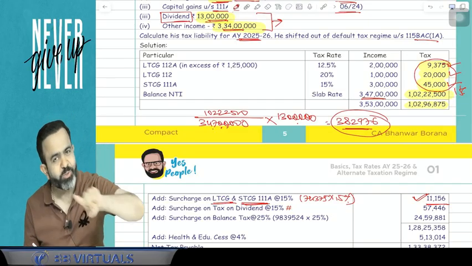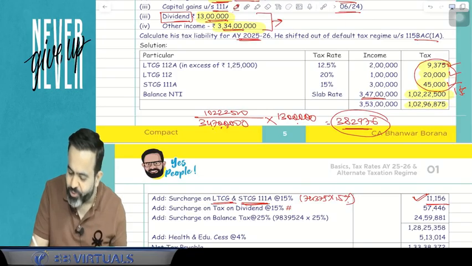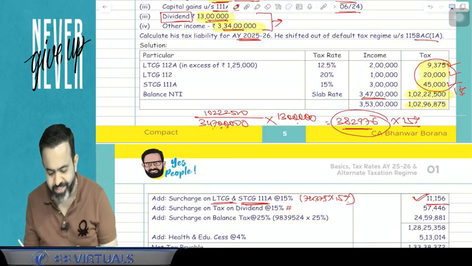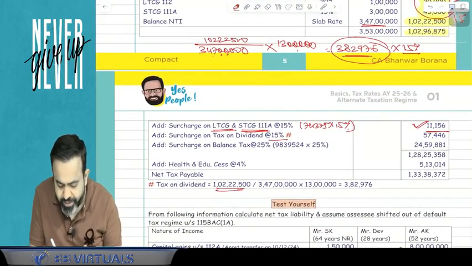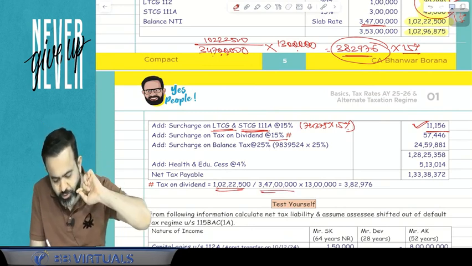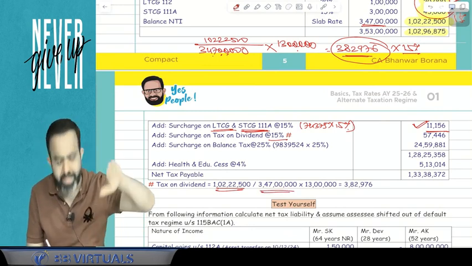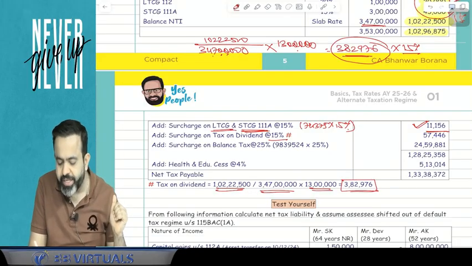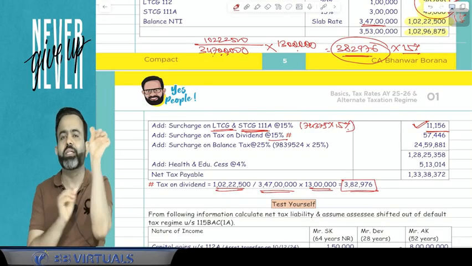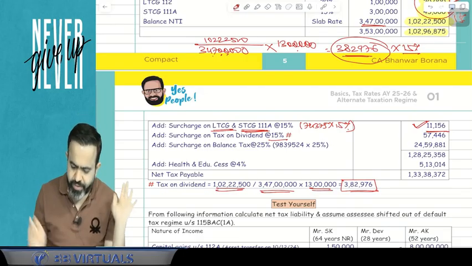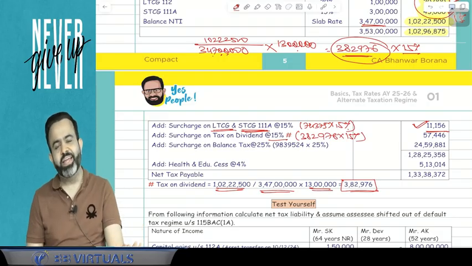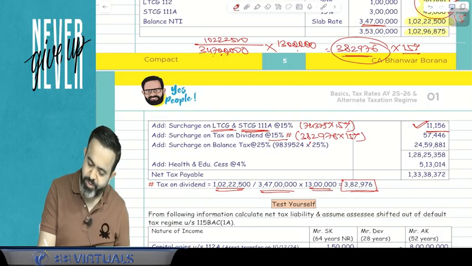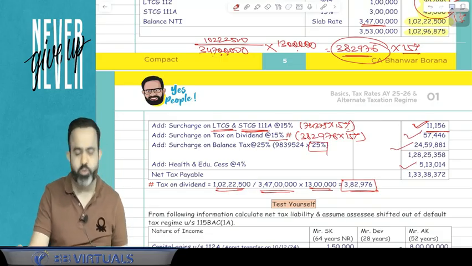And on the dividend also, the maximum surcharge can be 15%, so here we will apply the 15% surcharge. 1,02,22,500 is the tax on the 3.47 crore, multiplied by 13 lakh gives 3,82,976 as the tax on the dividend. Proportionate tax we have calculated. So on this tax of 3,82,976, your surcharge is 15%, and on the balance tax, your surcharge will be 25%. In this way, we have solved this question.